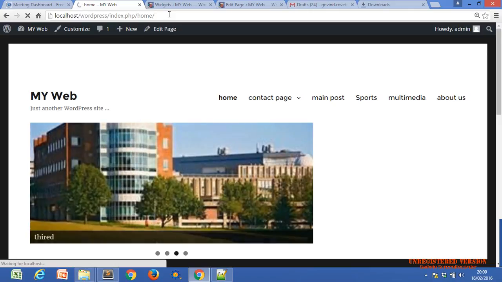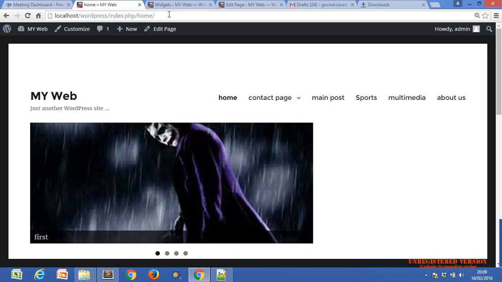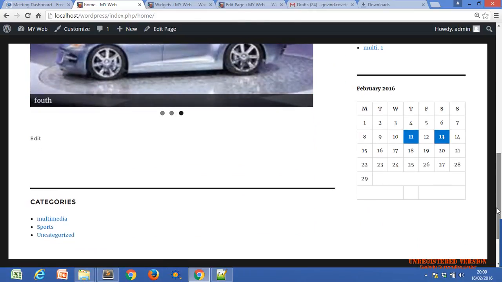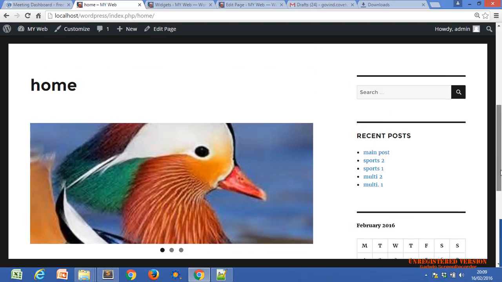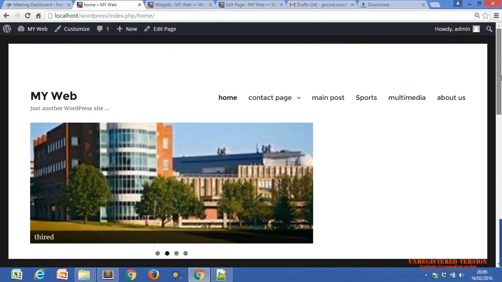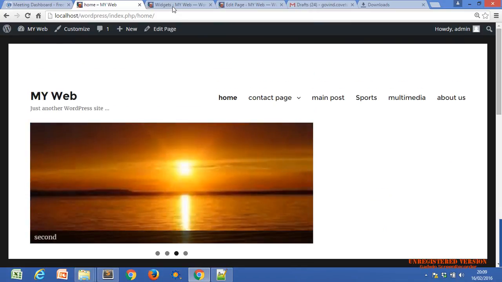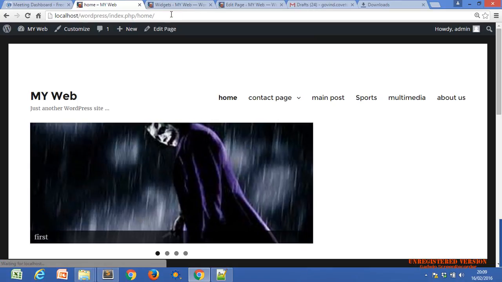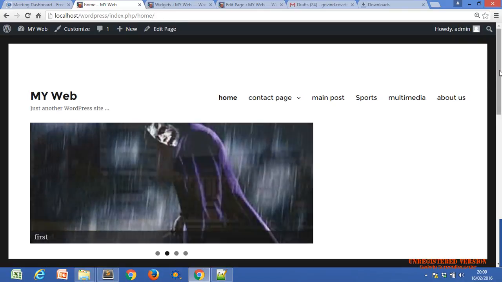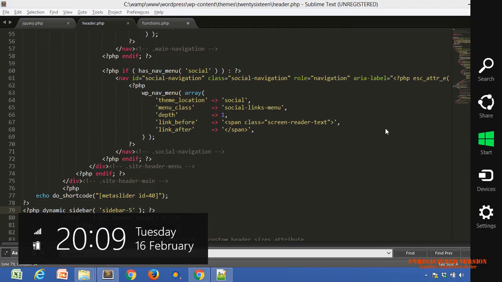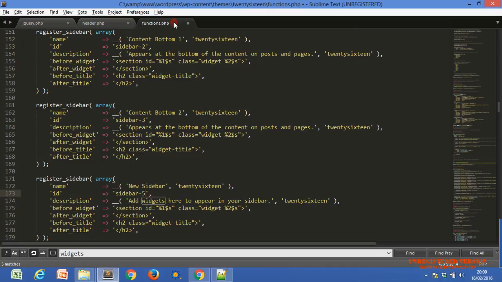Yeah, it will not look good. Where is it, just below that slider? No, one second. Just here is that. It's not appearing there. Function.php. One second, I have to save this file also.